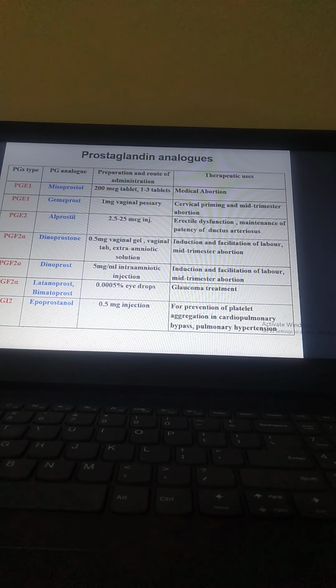So PGI2: epoprostenol, 0.5 milligram injection, for prevention of platelet aggregation in cardiopulmonary bypass and pulmonary hypertension. So these are the therapeutic uses of these PG analogs. You see medical abortion, cervical priming, erectile dysfunction, induction and facilitation of labor, mid-trimester abortion, glaucoma, and prevention of platelet aggregation in cardiopulmonary bypass.